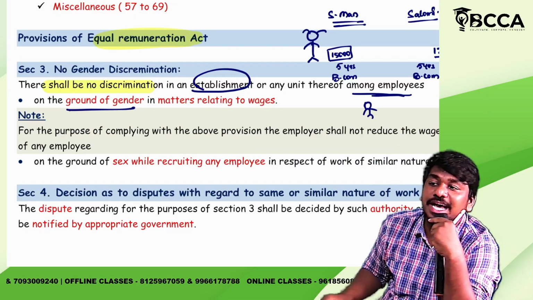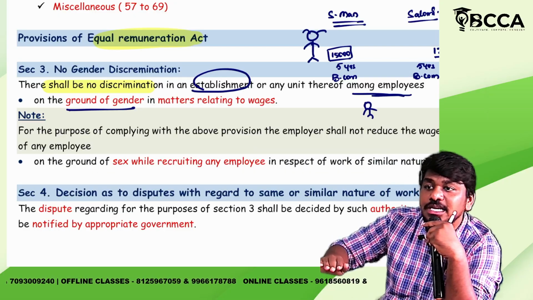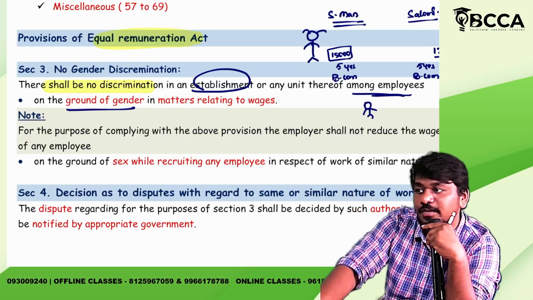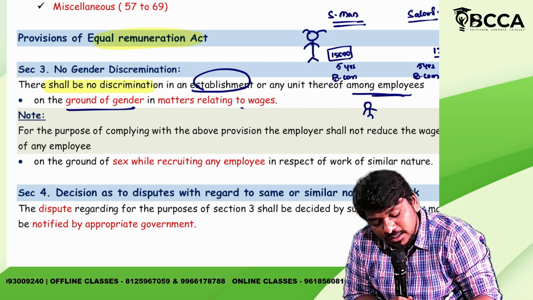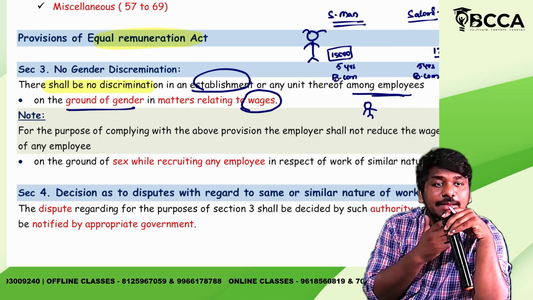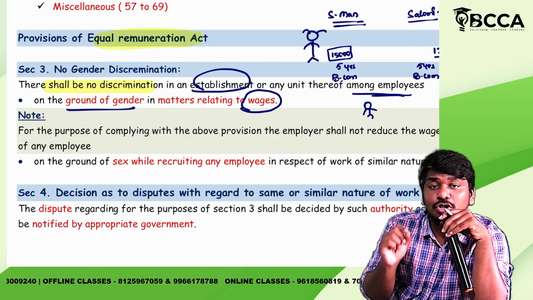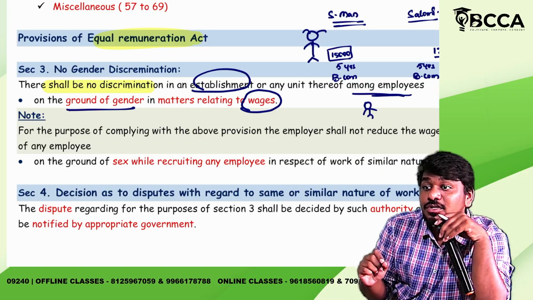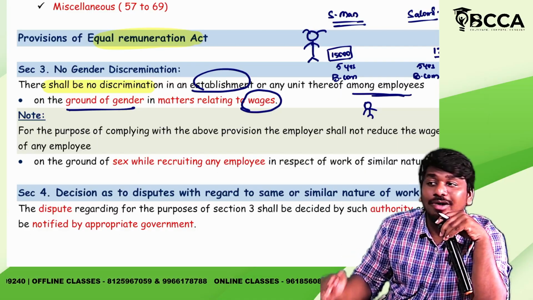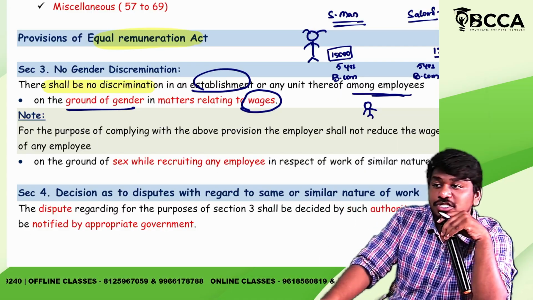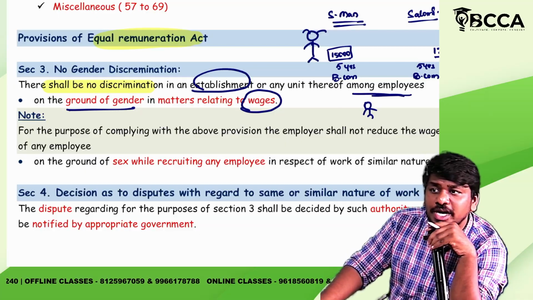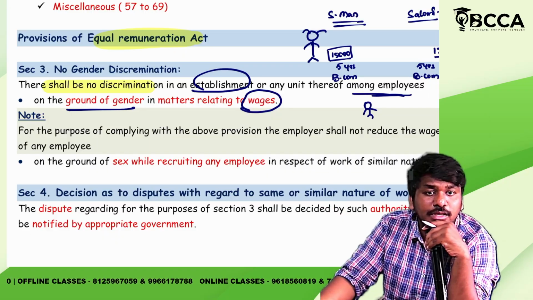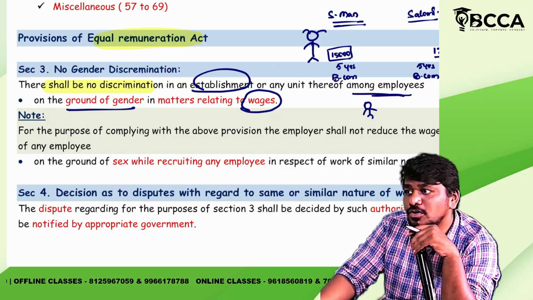What I should do is show every person equal preference in everything, while giving wages. At the time of wages, what should I do? I have to be equal while giving wages, not based upon gender, not based upon anything. There should not be any gender discrimination while giving wages. Simple. Yes or no?